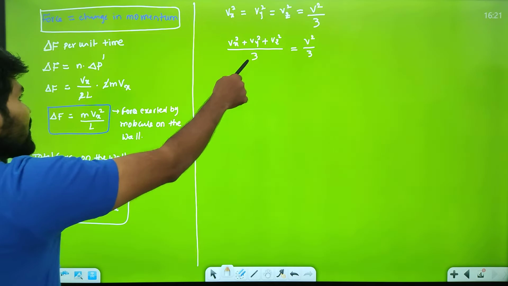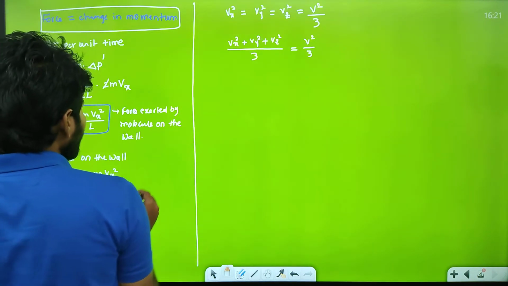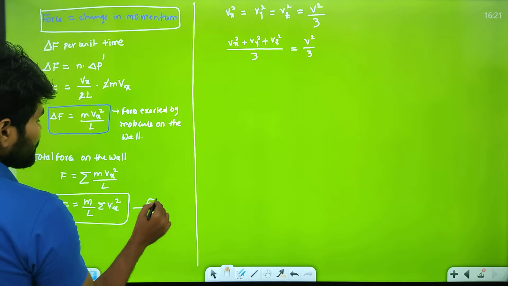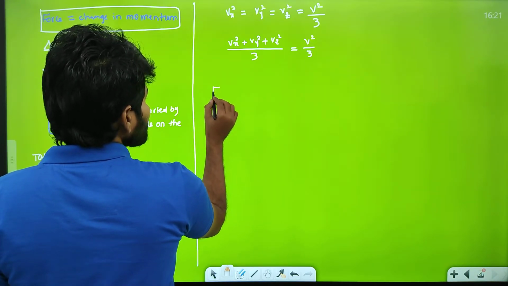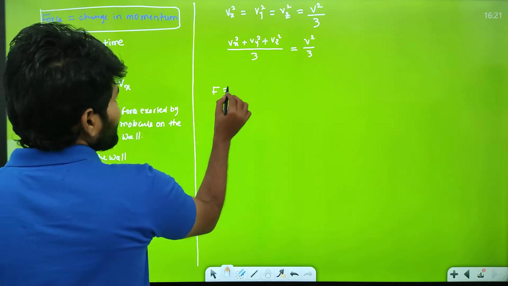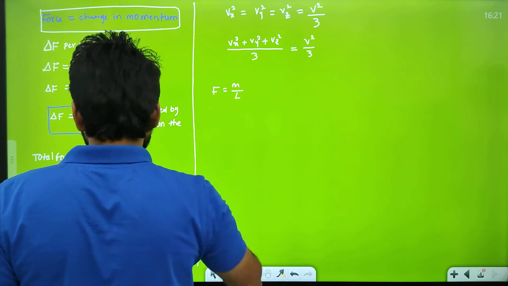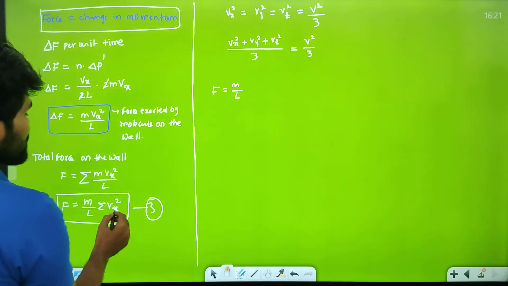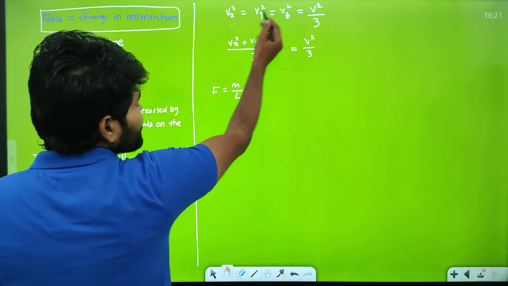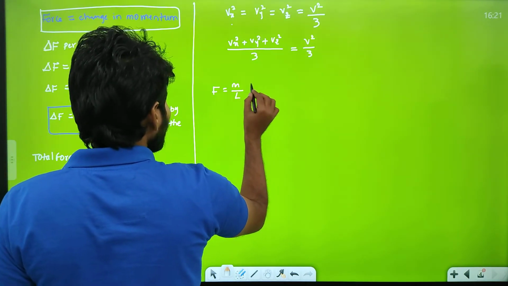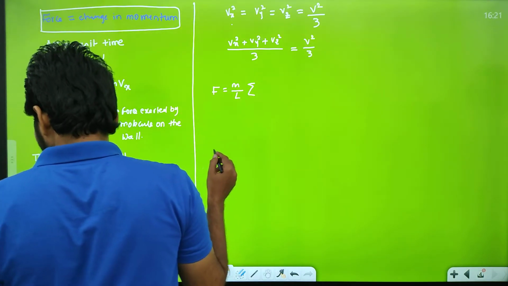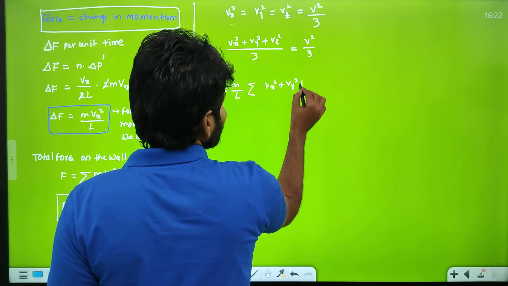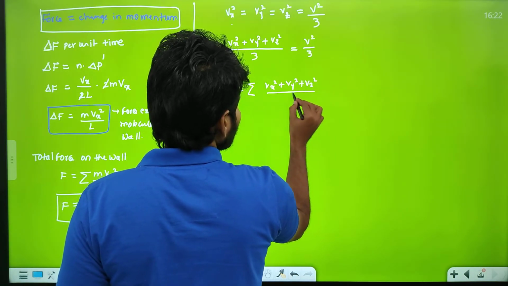Let's substitute this value in the equation. Now force is equal to m by L, summation of Vx square plus Vy square plus Vz square by 3.